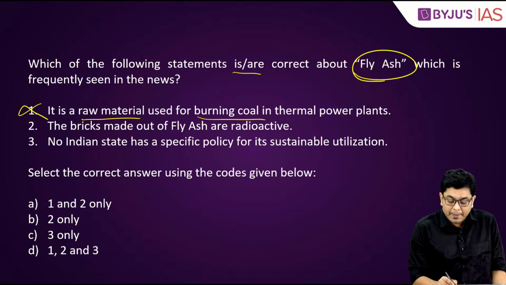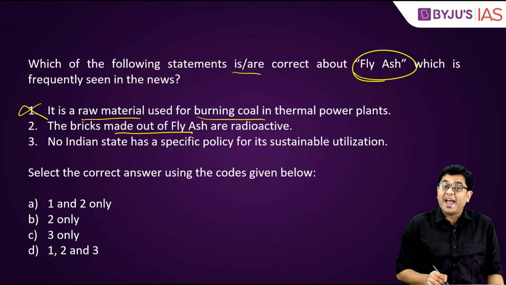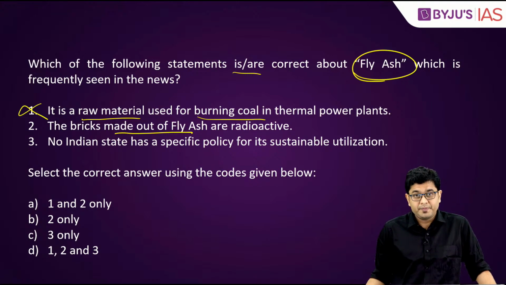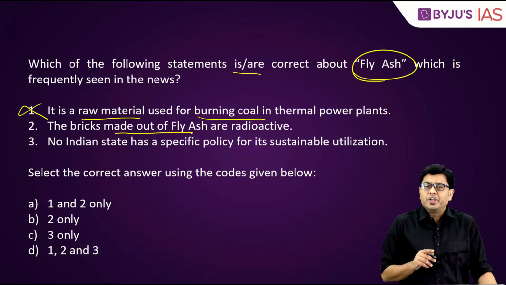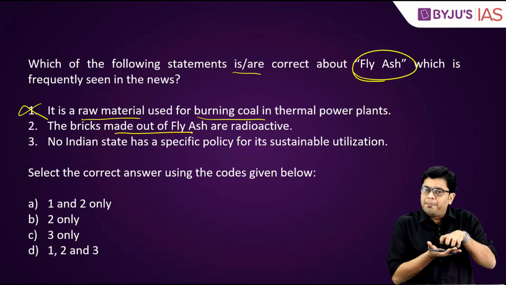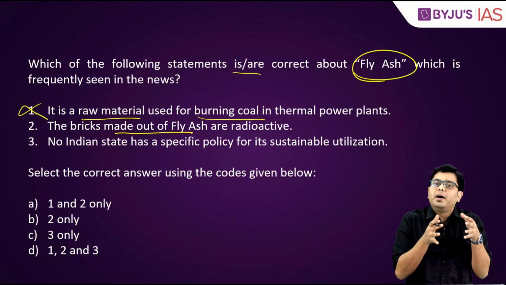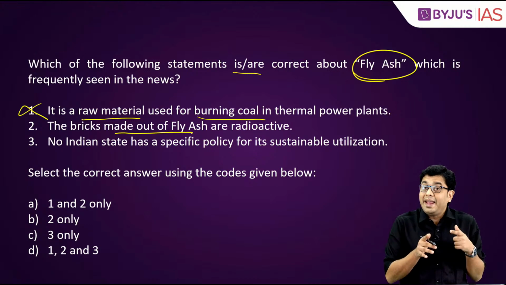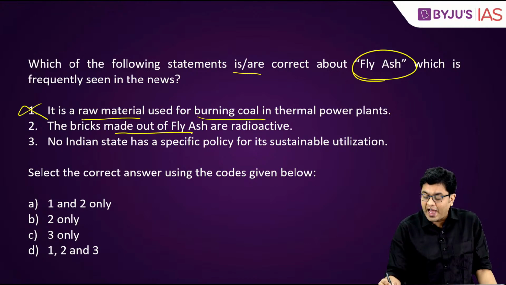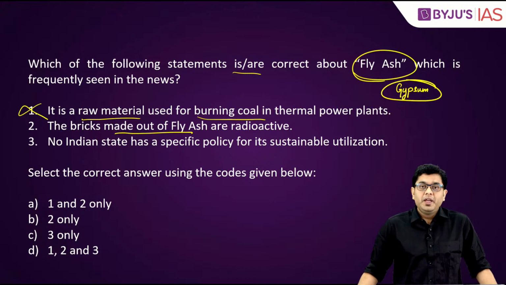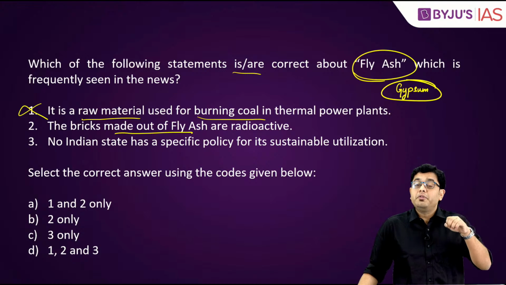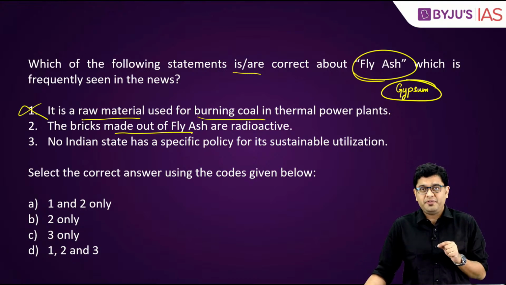Second, the bricks made out of fly ash are radioactive. Now, this is true. And why this is true is because fly ash is oftentimes compressed and condensed to make a brick. But then fly ash also has a slight amount of gypsum in it. And gypsum is one of those minerals which emanates radioactivity.